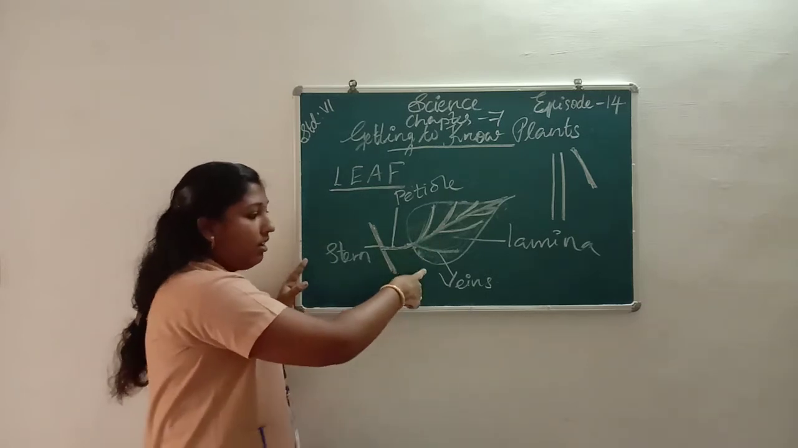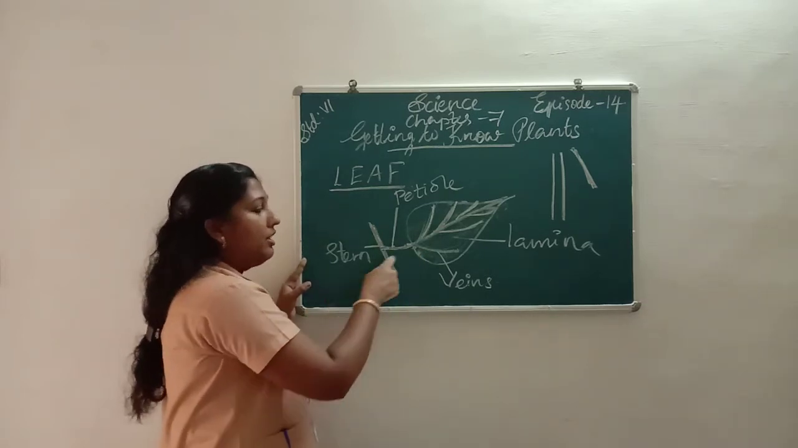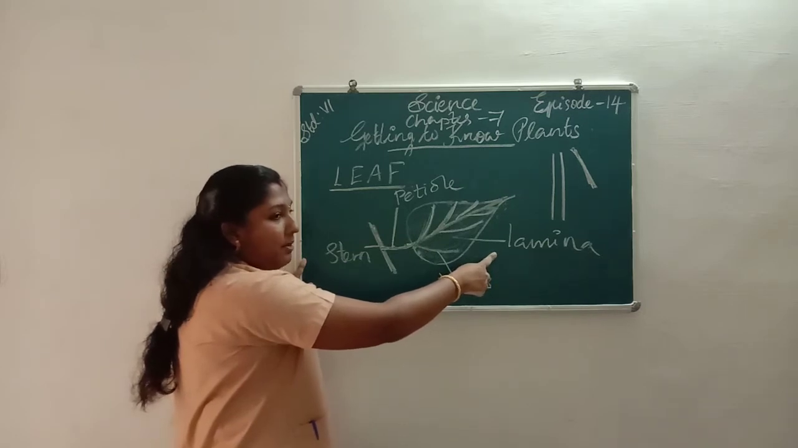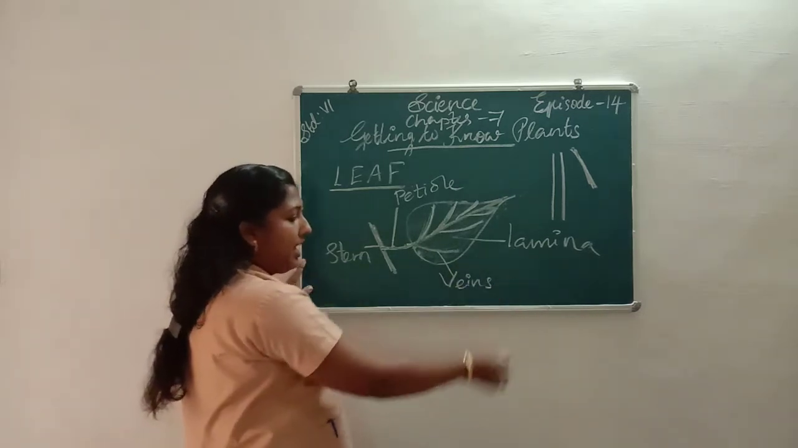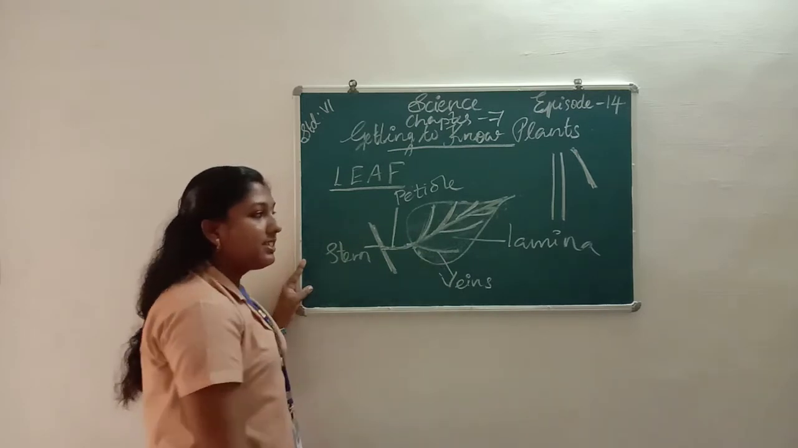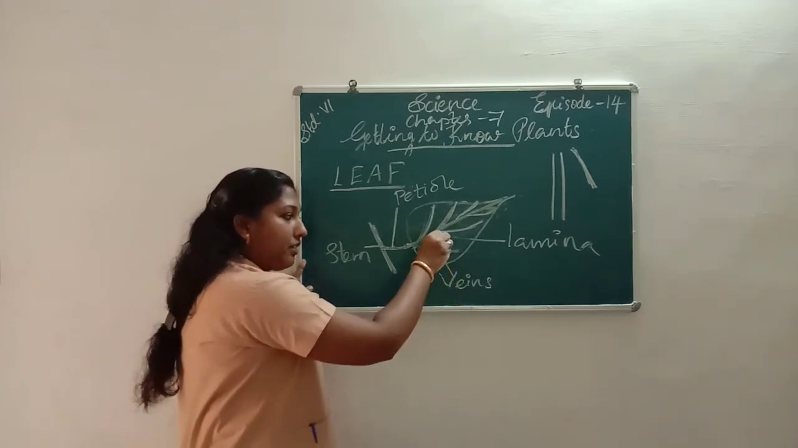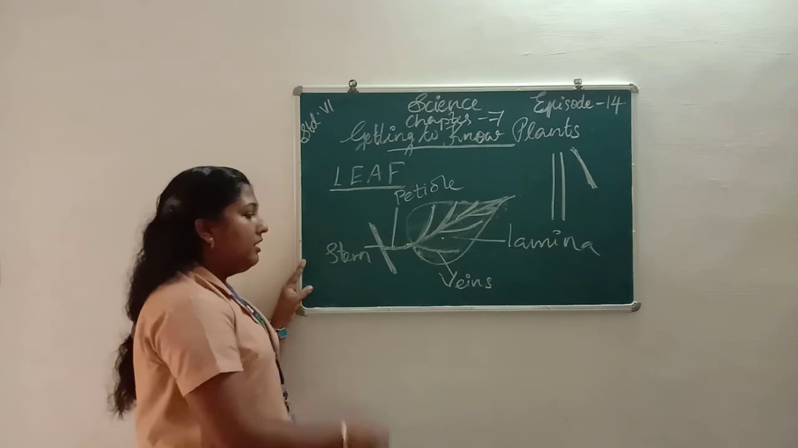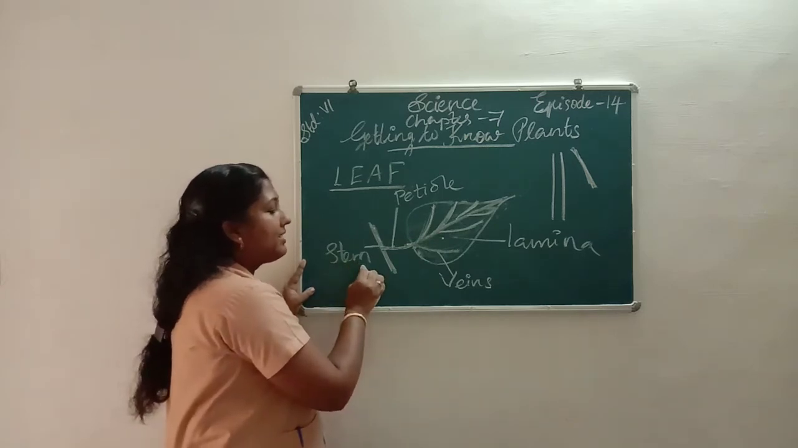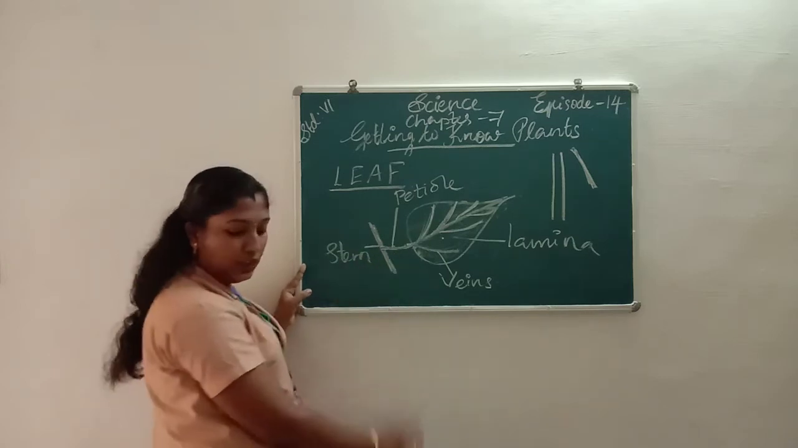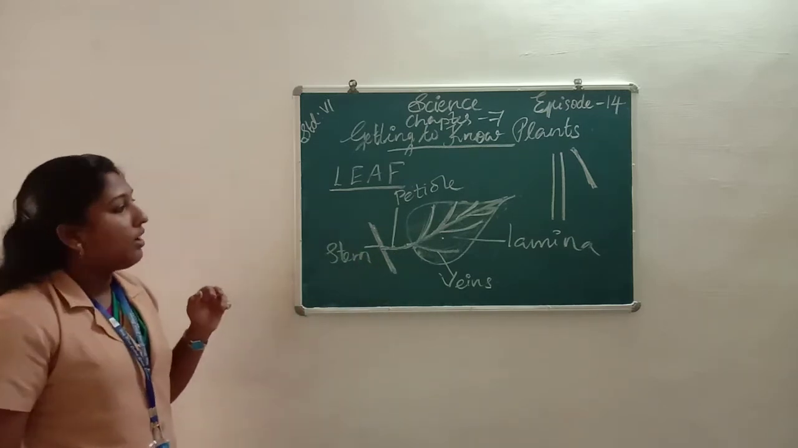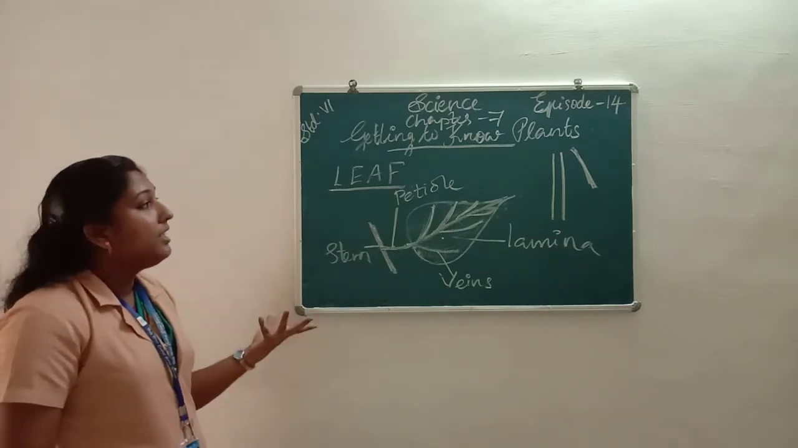So all of you listen here. The green flat structure of a leaf is called a lamina. Then veins we can see inside the lamina. Then we can see a stem that is attached to the petiole. Okay, all of you understood what we learned in this class?